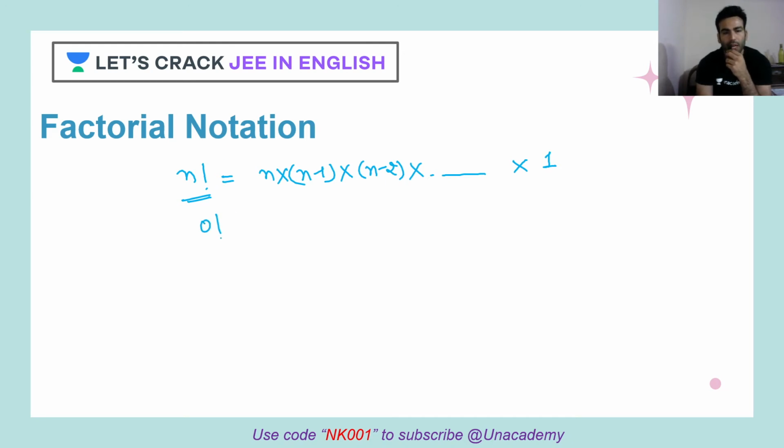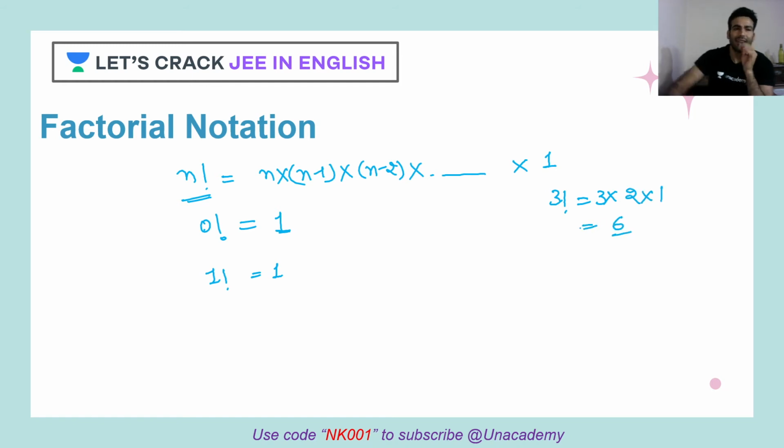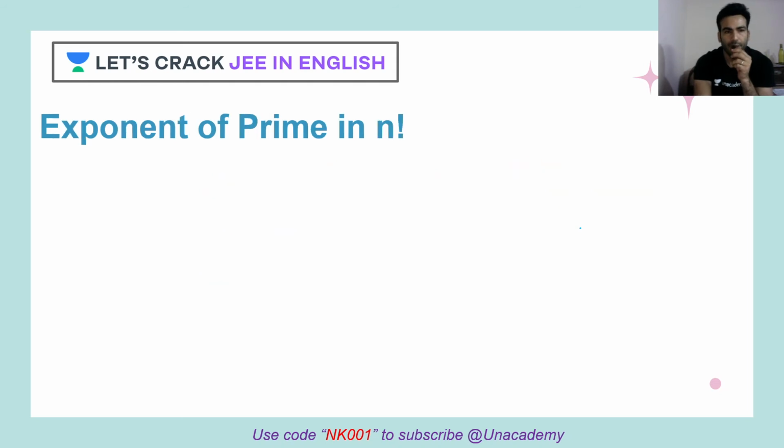And one more thing I would like to convey to you guys. If someone writes 0 factorial, the value of 0 factorial is 1. 1 factorial is what? 1. Let's say 3 factorial, that means I'll start with 3, then descending, then 2, then 1. So this will be equal to 6. That's how you can easily calculate things, and this is your factorial notation. Remember this.